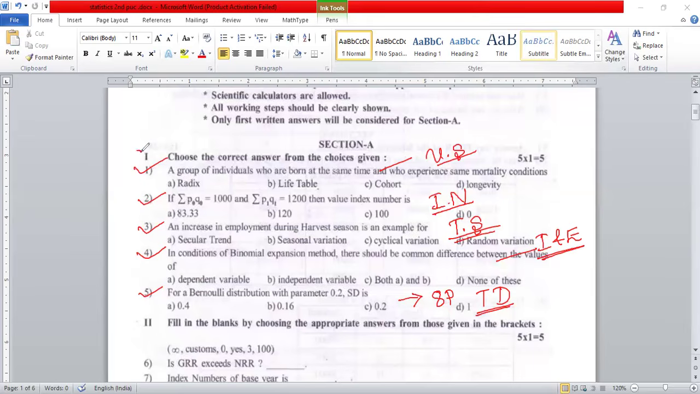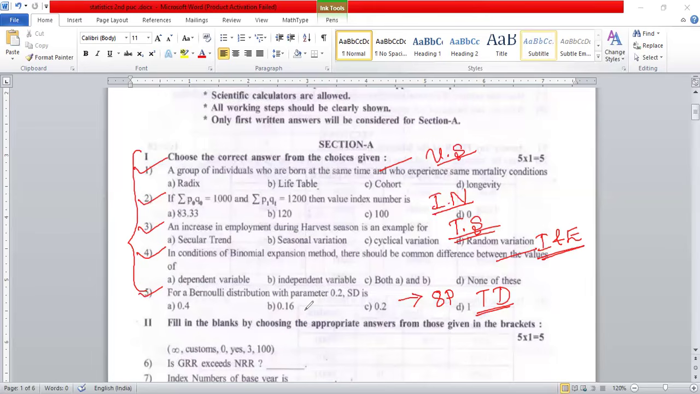Some people ask how to study all this. In the college, we already provide you spiral notes. Chapter wise, all MCQ questions are there. Please go through it. Definitely you can score 5 out of 5 marks in this MCQ pattern.